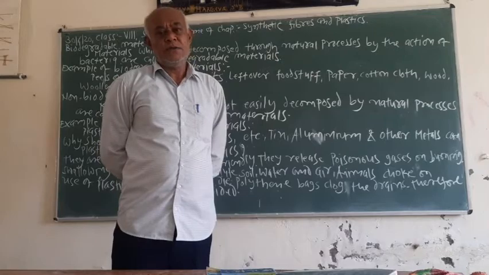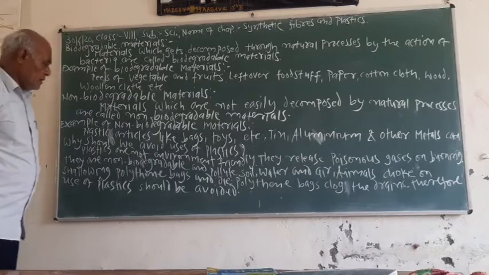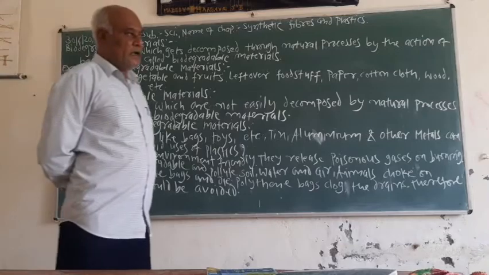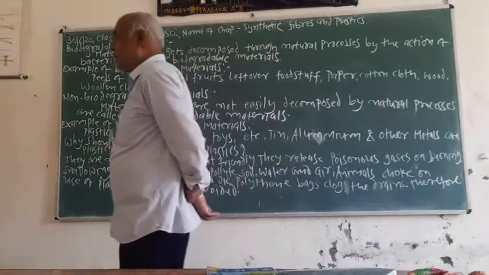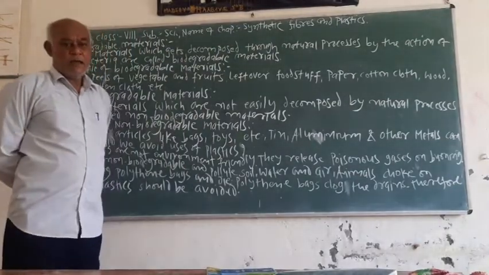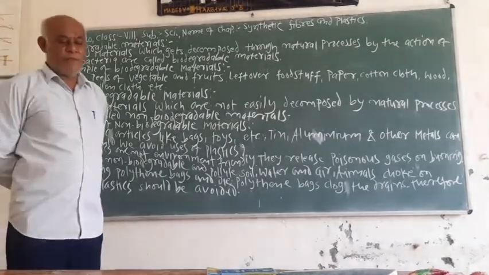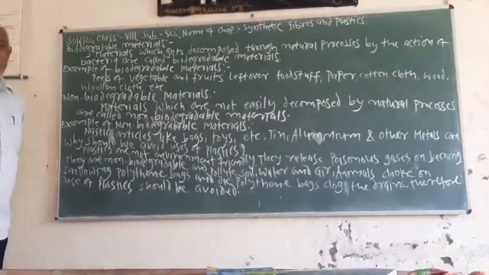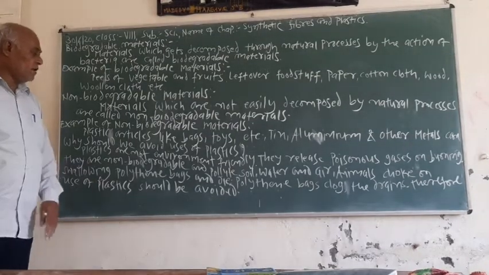Plastic is not environment friendly, and plastic chokes the respiratory and digestive systems of animals who swallow plastic bags, and these animals die due to swallowing them. Therefore, we should avoid the use of plastic as far as possible.